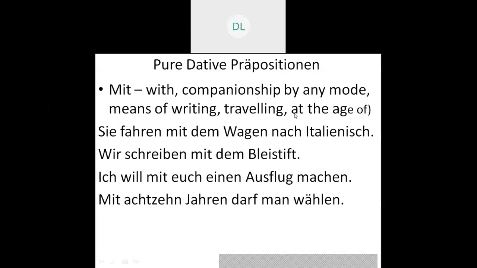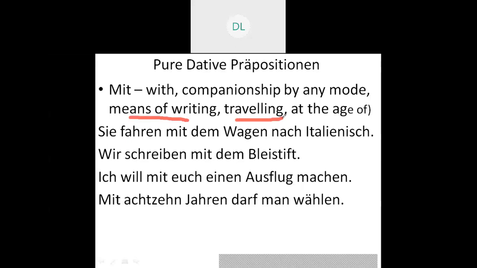The next preposition is mit, M-I-T. When I'm discussing this mit, the very important thing is to please remember three things whenever you are learning it. Mit means means of writing, means of traveling, or means of companionship. Companionship means when two people are at the same position.